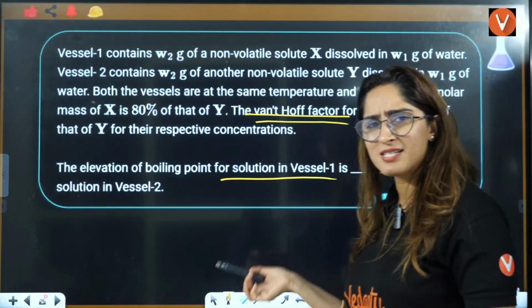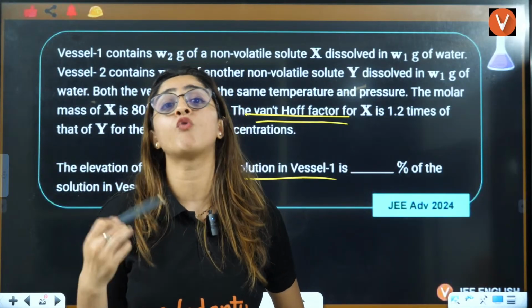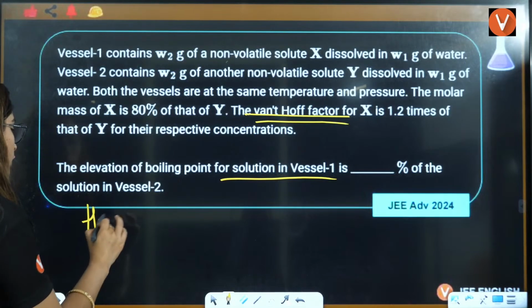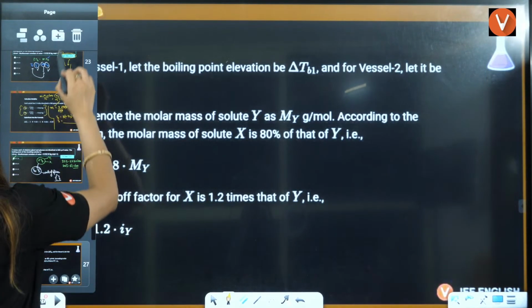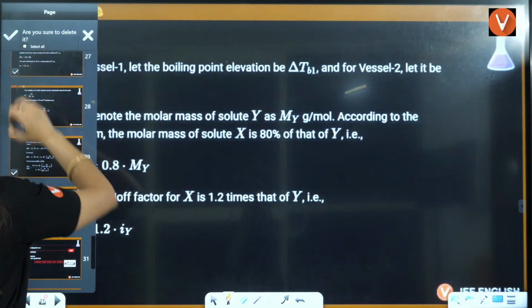So this we will understand in the upcoming lectures, where we will talk about the van't Hoff factor also. So I will mark this on hold, and I'll just delete this here because that is not used.